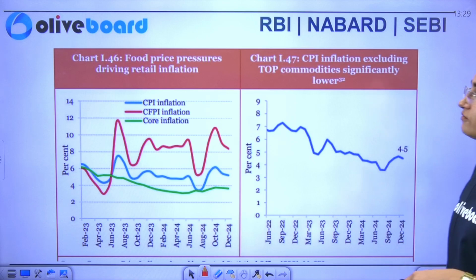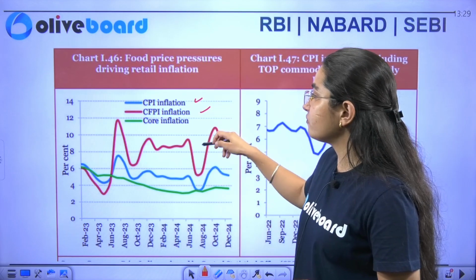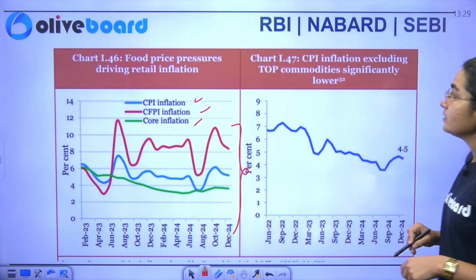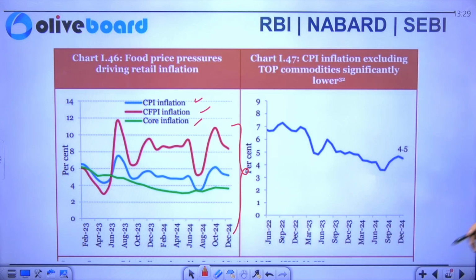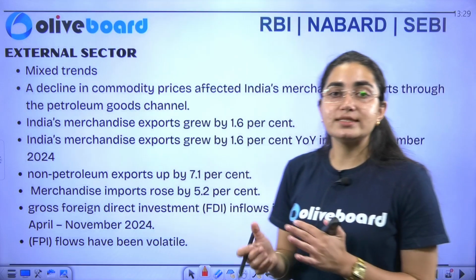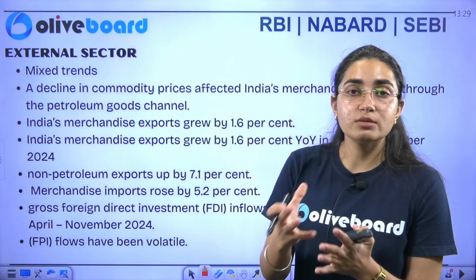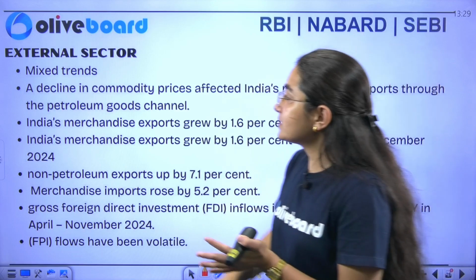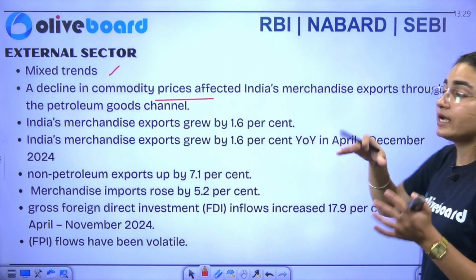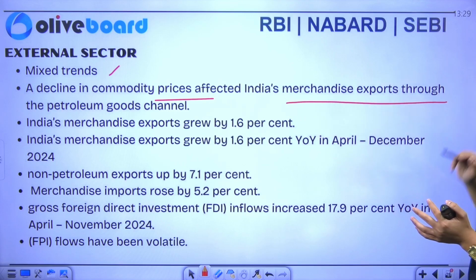Okay, now you can see here we have CPI inflation, CFPI inflation, and core inflation. So you can see the performance that has been given in the economic survey. Similarly, if you talk about CPI inflation that includes your top commodities, it is significantly lower, at 4.5%. Okay. Next, we have data about the external sector. So what your survey talks about the external sector shows that there is a mixed trend there. There is a decline in the commodity prices that has affected India's merchandise exports.